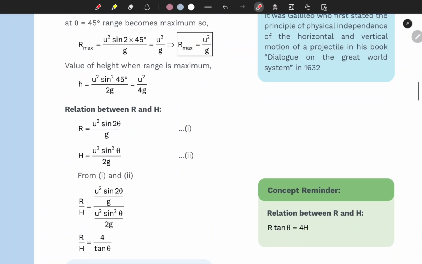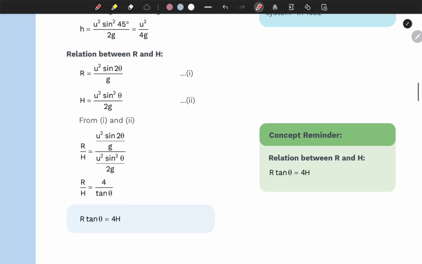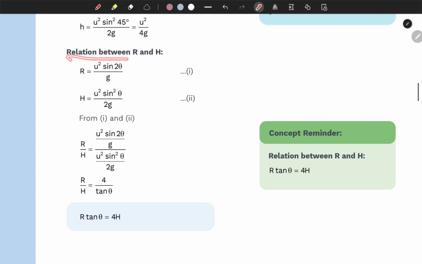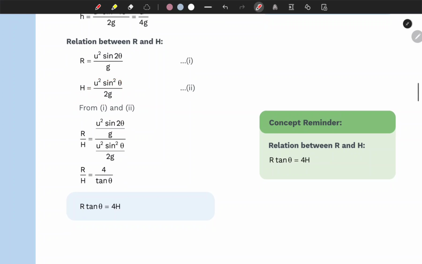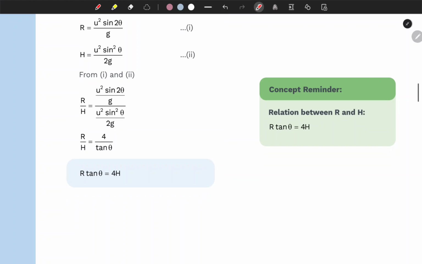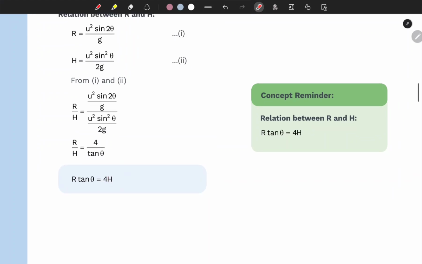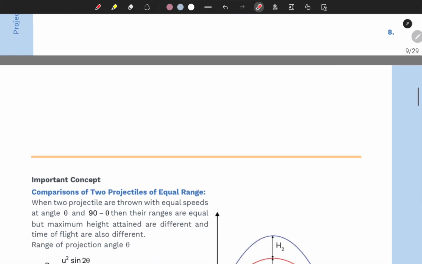And so there you can understand all the things. Relation between r and h, that is the range and the maximum height. So r is u squared sine 2 theta over g, and h equals this thing, right? So dividing these two equations, r over h equals u squared sine 2 theta over g over u squared sine squared theta over 2g. So that's going to give us r over h equals 4 over tangent theta, which is r tangent theta equals 4h, right?